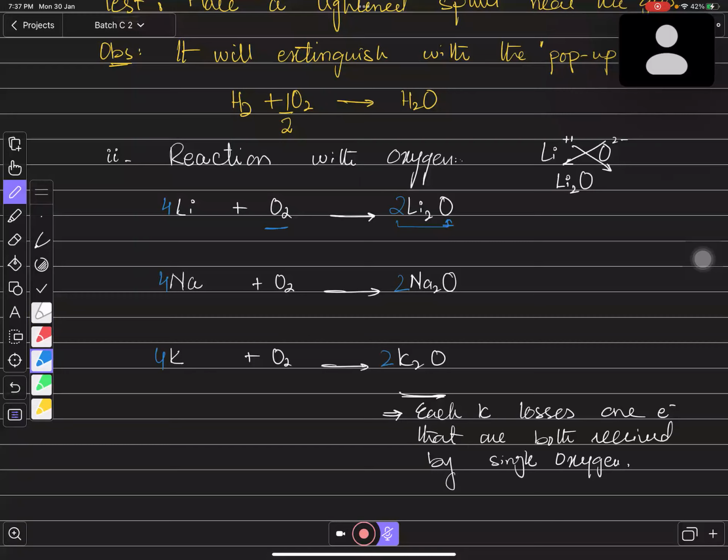Okay, and all the metals are solid. All the metals are solid, and oxygen gas is actually gaseous. So we are writing g over here, and metal oxides are actually insoluble. So we need to write solid over here, right?